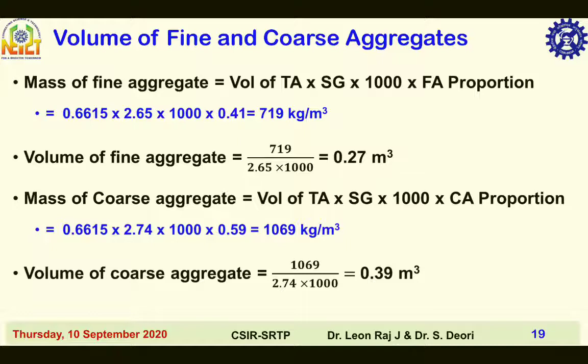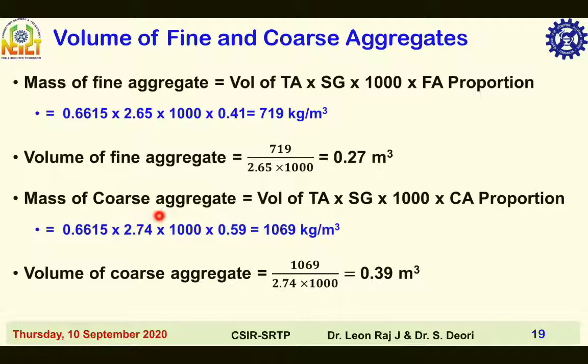Volume of fine and coarse aggregates. Here the mass of fine aggregate is equal to volume of total aggregate into specific gravity of fine aggregate into 1000 into fine aggregate proportion. So you get 719 kilogram per meter cube. Volume of fine aggregate is equal to mass divided by specific gravity 2.65 into 1000, you get 0.27 meter cube.